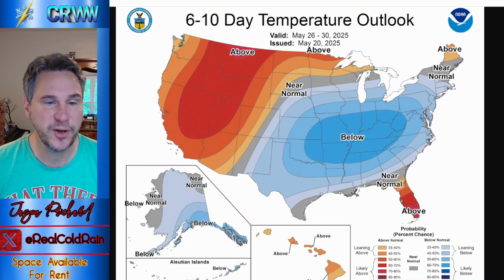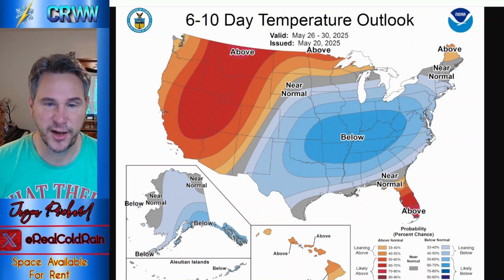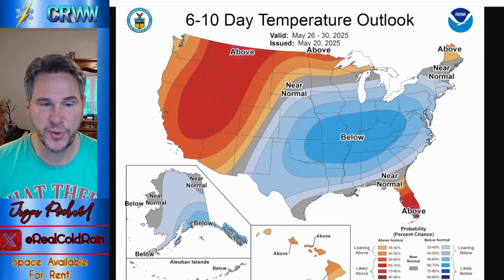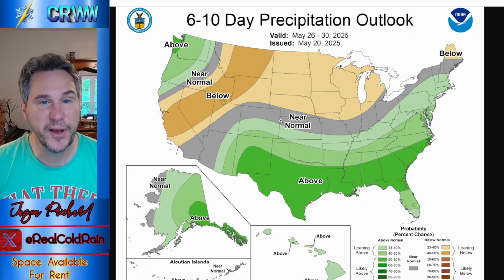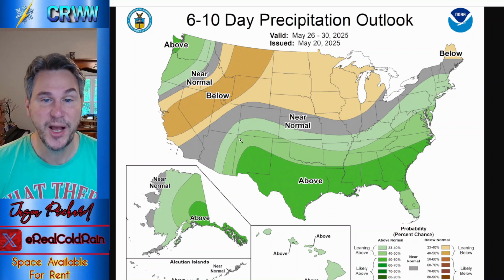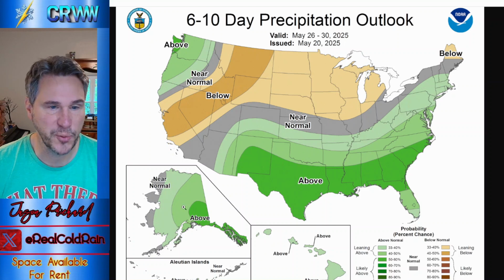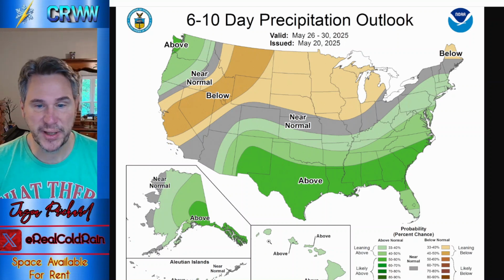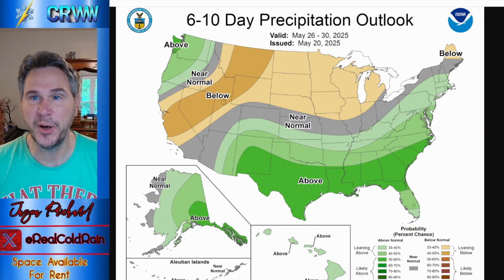I keep calling this Hawaii. This big thing is, of course, Alaska, not Hawaii. This is Hawaii down here. Maybe I ought to start doing these in reverse because I always want to see Hawaii and Alaska instead of the opposite. If we go out here and look at our precipitation anomaly with that southern branch of the jet stream, it will keep us wet across the south, drier across the north with the exception of the Pacific Northwest. Alaska is mostly above normal and Hawaii is mostly above normal.